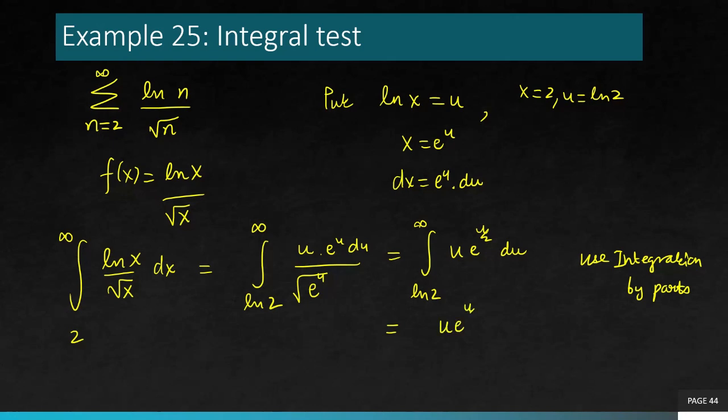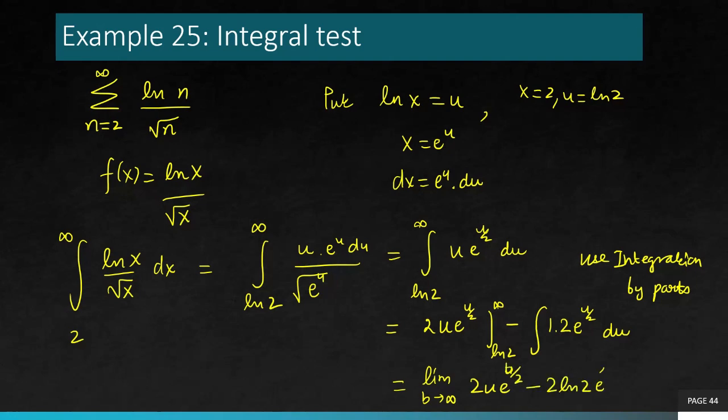First function, integral of second, minus integral of derivative of first times integral of second. Again, of course, with lower and upper limit. So b goes to infinity, 2 b over 2 minus 2 ln 2 e^(ln 2 over 2).